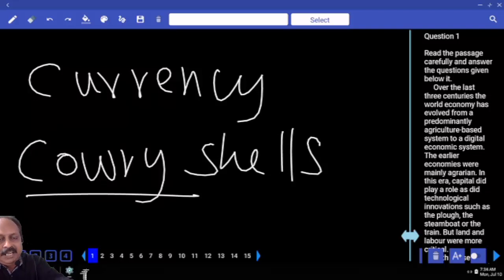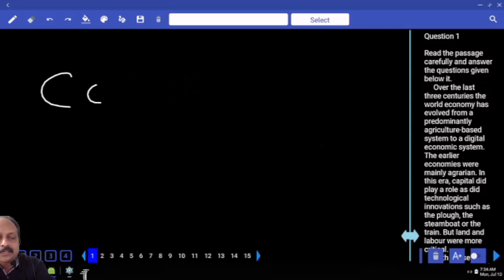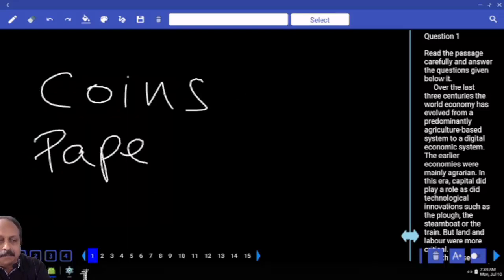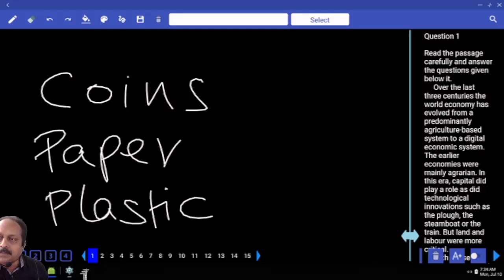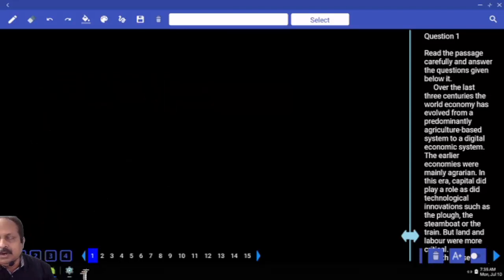Later that changed and we got the coins. After coins, today what do we have? In our country we have paper. You go to some countries, they have plastic currency. You all know that. If you go to Singapore, they don't use paper currency, they use plastic currency. This is the evolution. And coming to the world, around the world, initially it was agriculture.